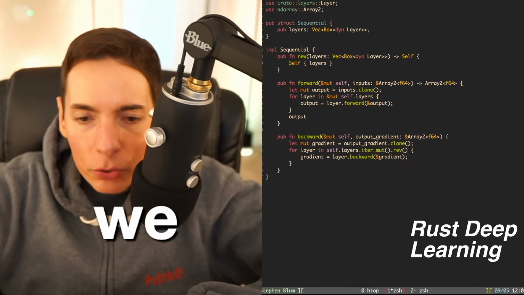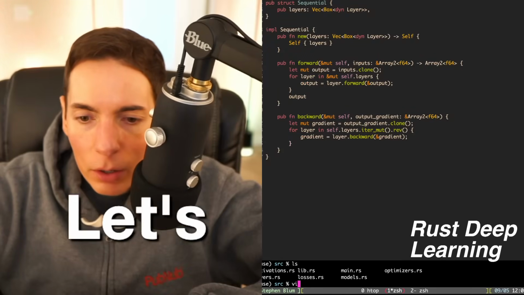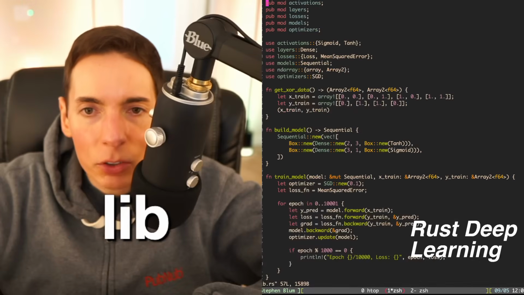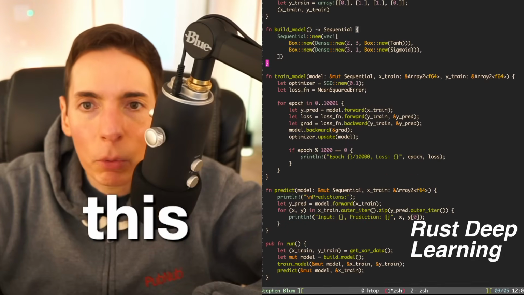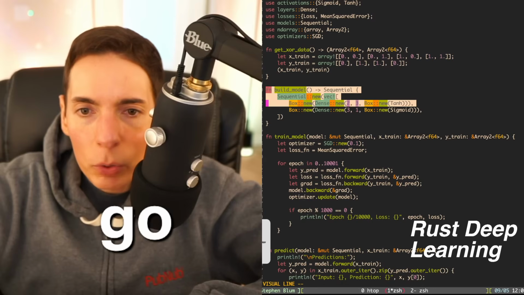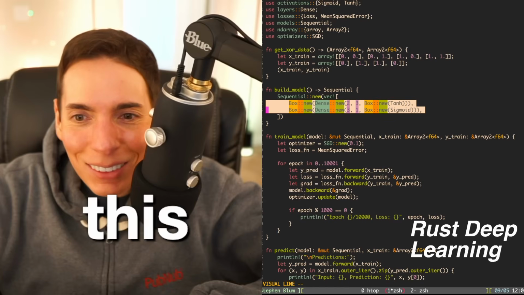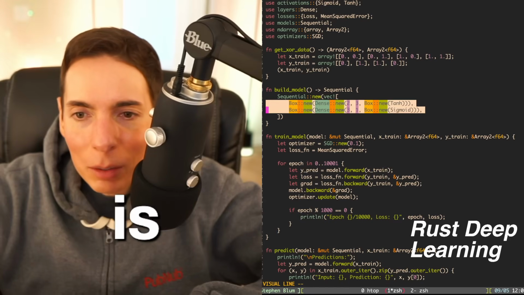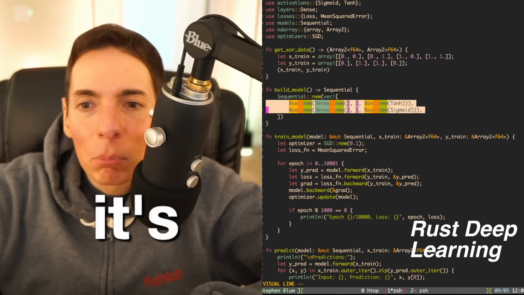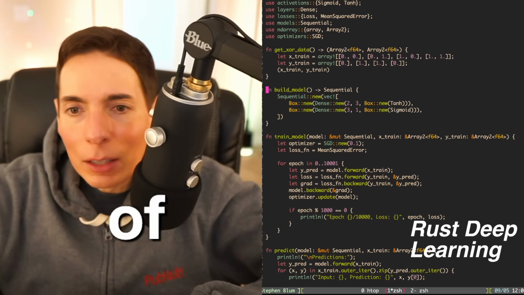So we've got our sequential model here. Let's see, where is it? I think librs is misnamed, but I think this is what we want. This is the main file. Here we go. So we build our model. It is a very small model. Look at how small this is, you guys. How many parameters is this? It's maybe 100 parameters at most. That's not a lot of parameters. And this is the XOR model.